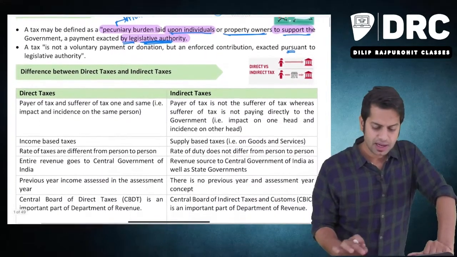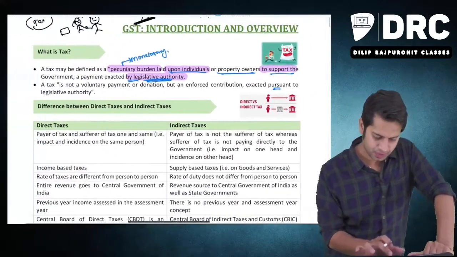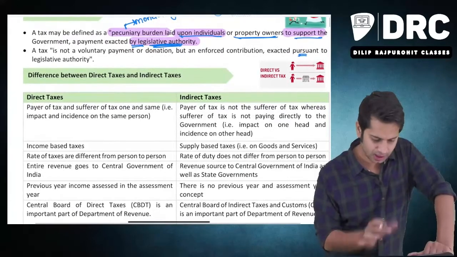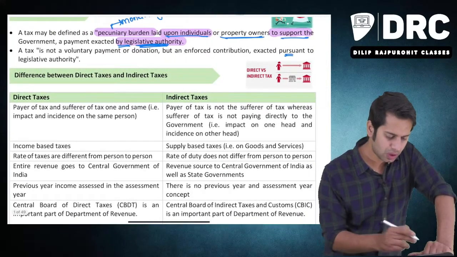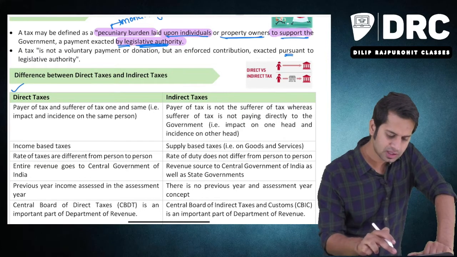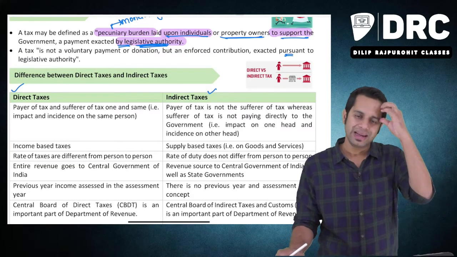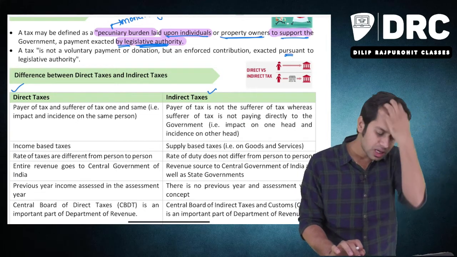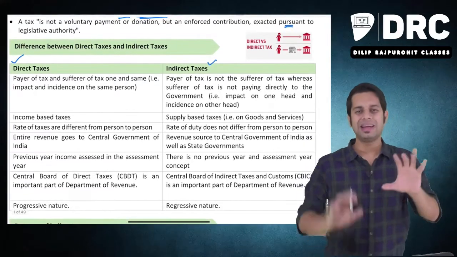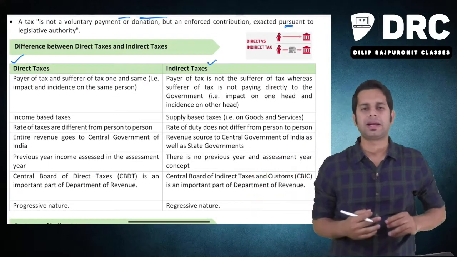Now, in India, normally we have two types of taxes. Okay, before going to that particular chart, we'll see over here. We have two types of taxes. One type of tax is called as direct tax. The another type of tax is called as what, sir? Indirect tax. So there are how many types of taxes? There are two types of taxes. Which are these two types of taxes? Direct tax and indirect tax. Sir, what is this direct tax and what is this indirect tax?